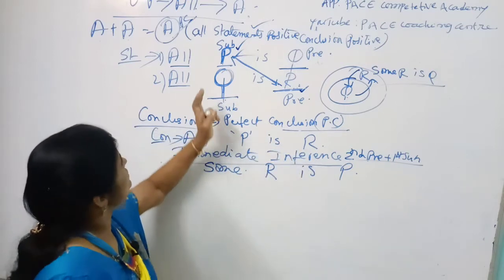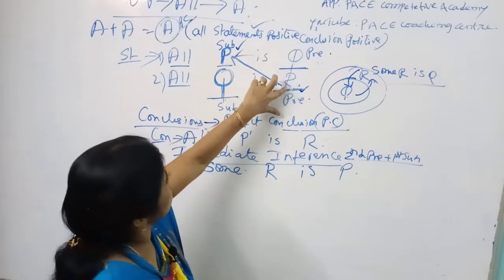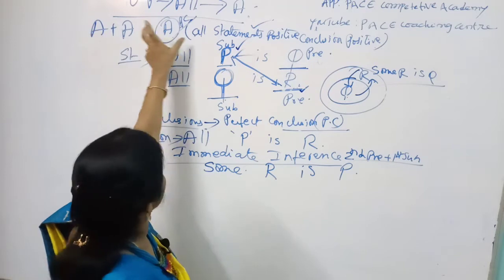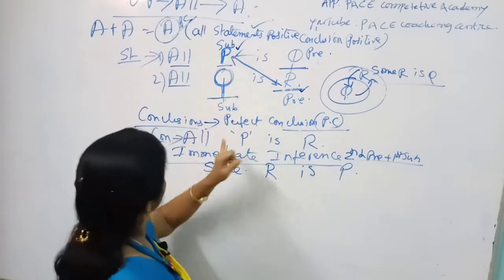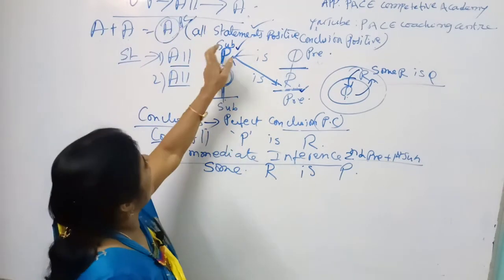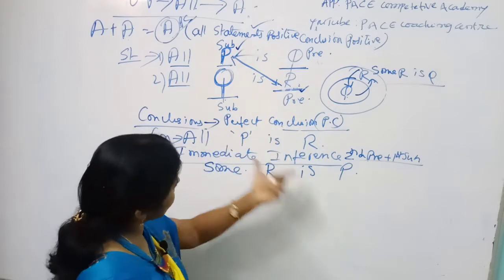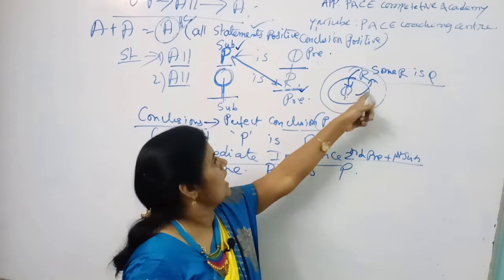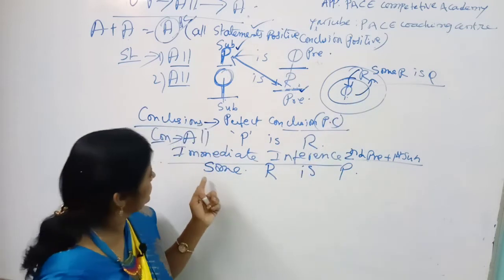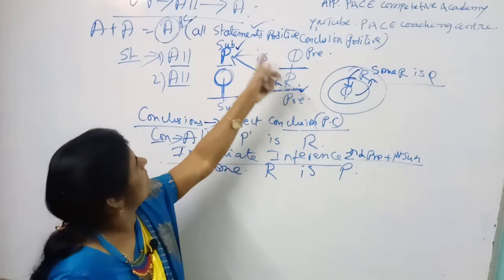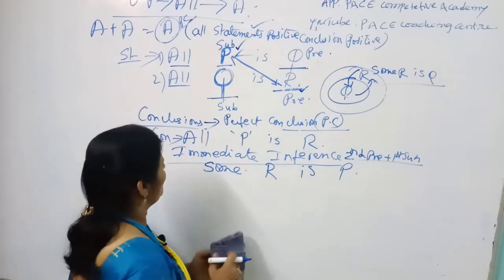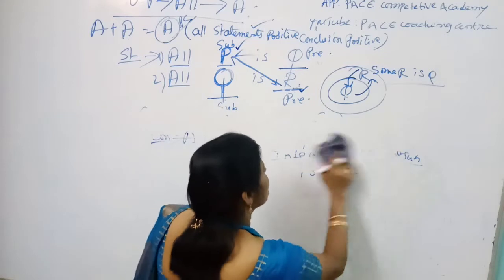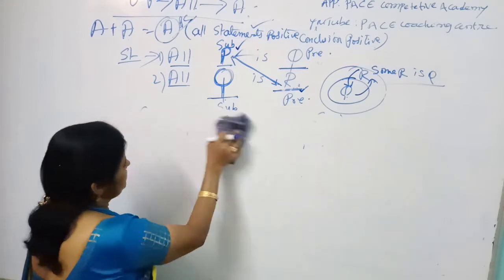So the perfect conclusion is all P's are, because here we are using all, since A plus A comes under answer A. So that's why we can easily use all. All P's are. While coming to the immediate inference, if you want to convert this one, all should always be converted into some. So you can get the answer: some Q is P only. Right, my dear students? So perfect conclusion is over and immediate inference is over.